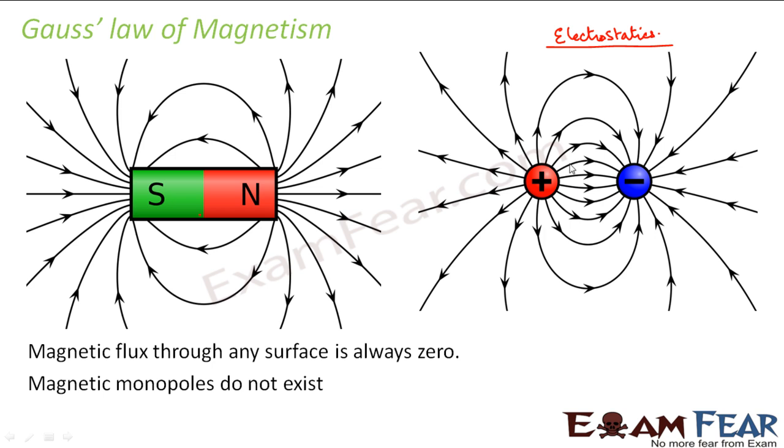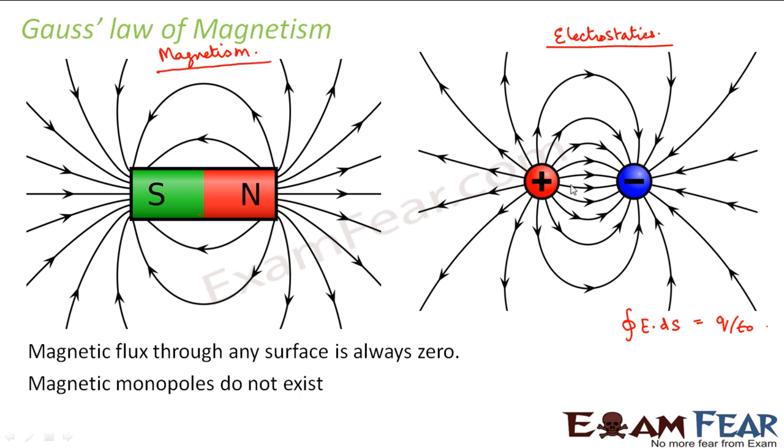So when we talked about Gauss law in electrostatics, we said that the integral of E dot ds over any closed surface is equal to Q divided by epsilon naught. This is what we told, right? So we will have a similar law corresponding to magnetism, but we will see what is the difference between the two.